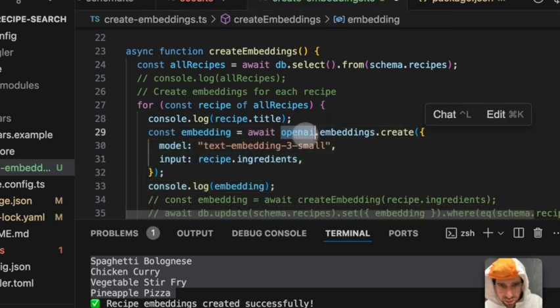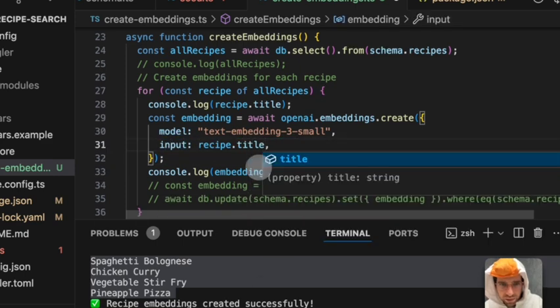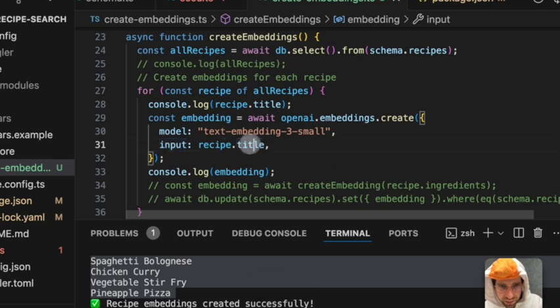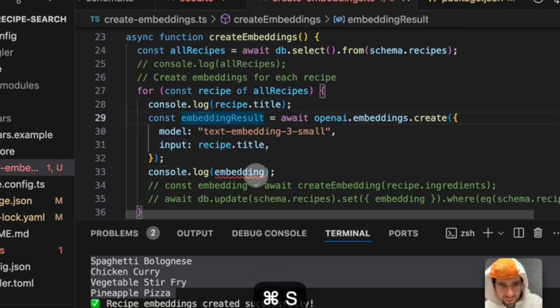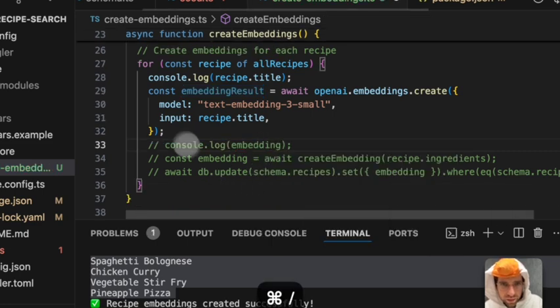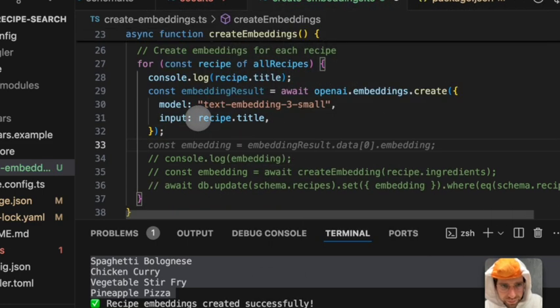So this calls OpenAI's embeddings model, creates an embedding, uses this model right here, which is text embedding 3 small. The input right here is the recipe title, so that will give us the embedding result from the call to OpenAI.